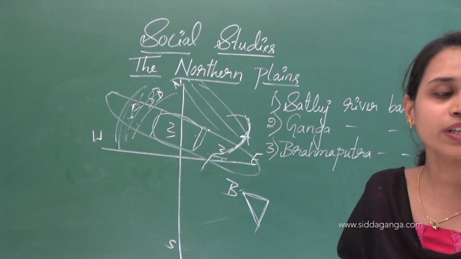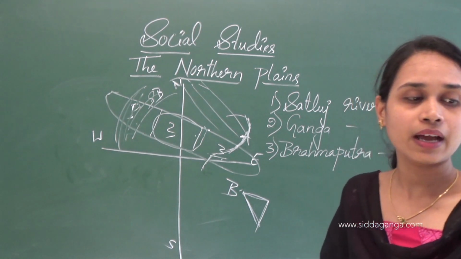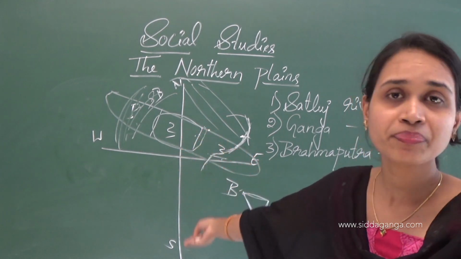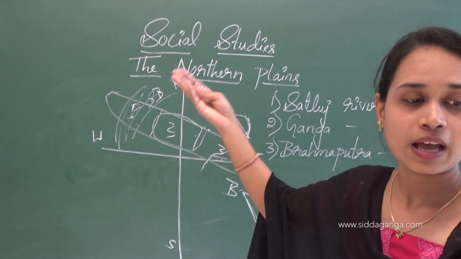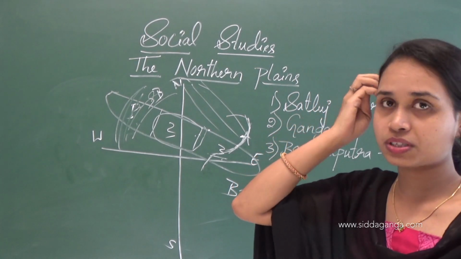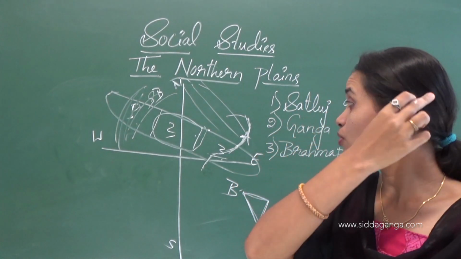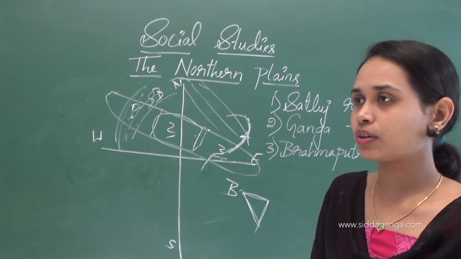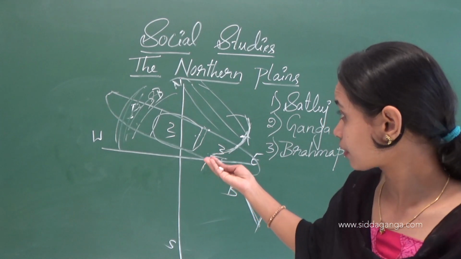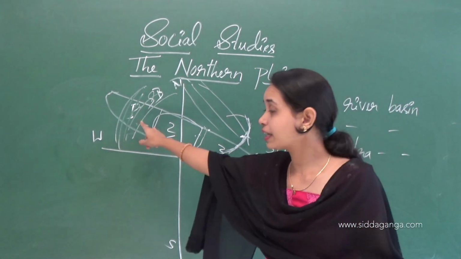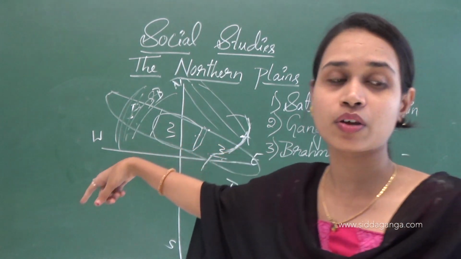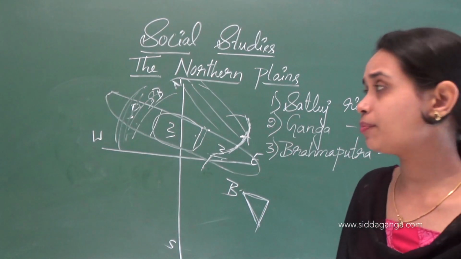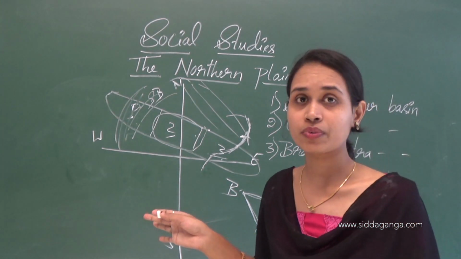Ludhiana is very famous for hosiery and woolen goods. Jalandhar is known for its sports goods, and many sports things are made in Ludhiana and Jalandhar. Amritsar and Dharwal have mills that make woolen products.